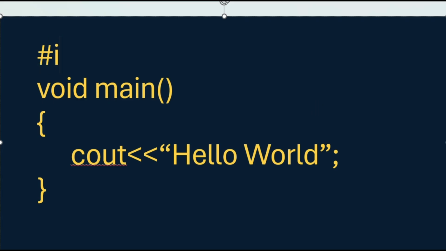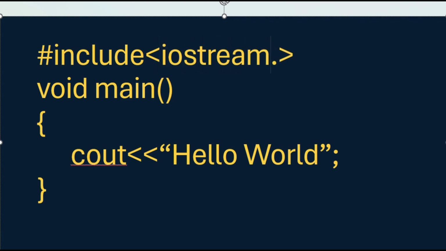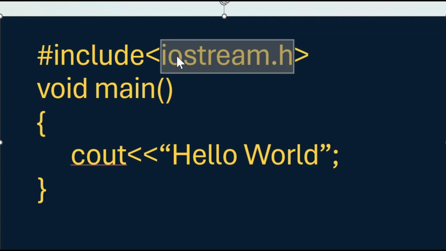To include that file, I will write hashtag include, and in angular brackets I will write iostream.h. Now this iostream.h is the header file, and in this file it is defined what to do when the compiler sees this word called cout. So this is just a library file, a file where it is defined what to do with cout.